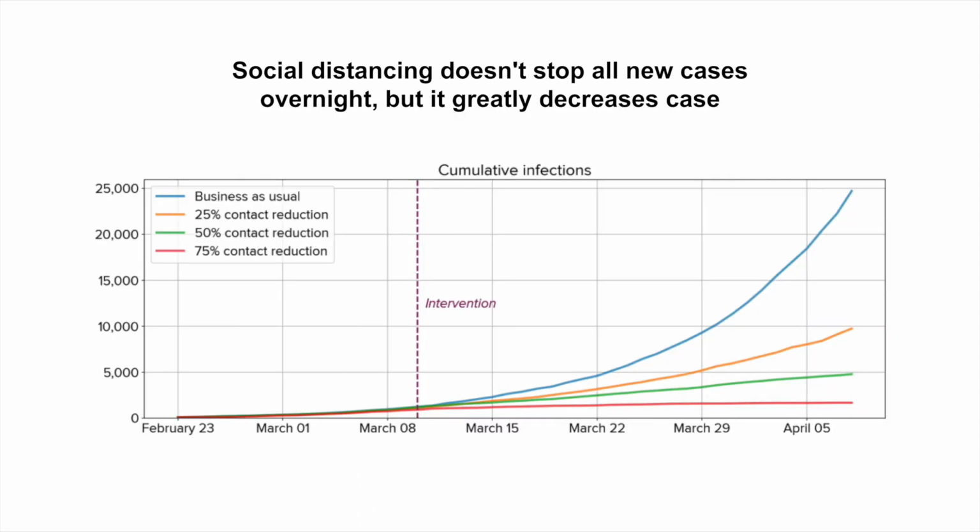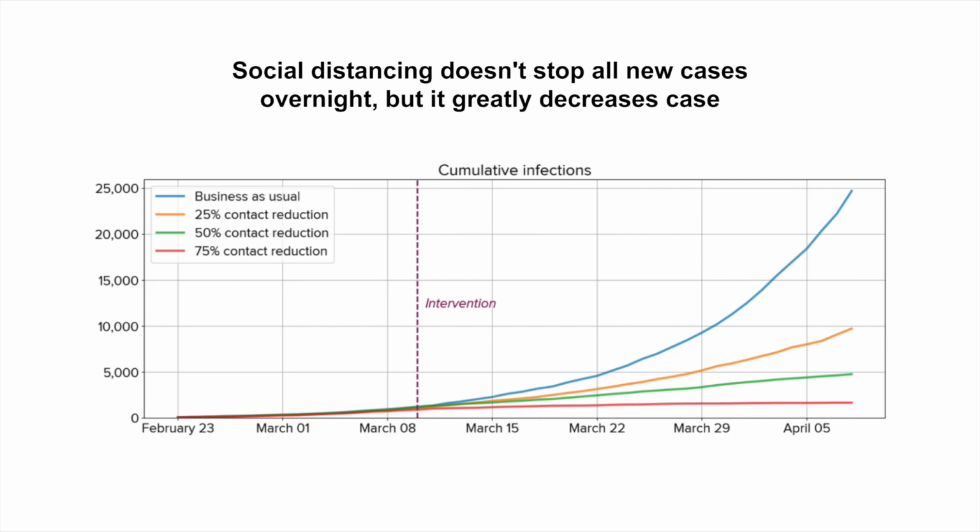Mitigation measures take time, but they save lives. There are likely many local transmission chains that we don't yet know about. This means that even for areas that just implemented social distancing measures, we should still expect case counts to grow over the next few weeks. These increases do not indicate that these measures aren't working. It just takes time for already infected individuals and possibly their household members to manifest symptoms, be treated, and recover.